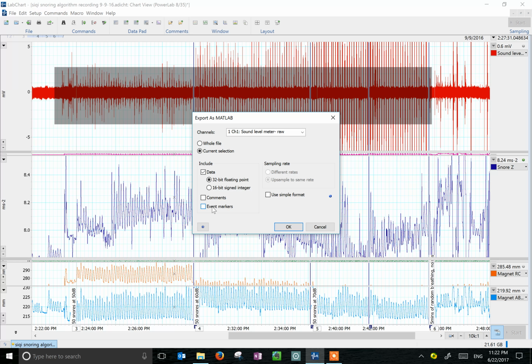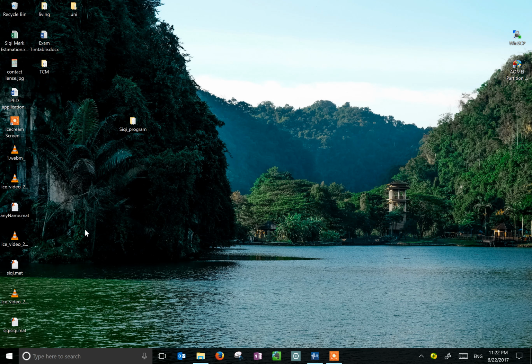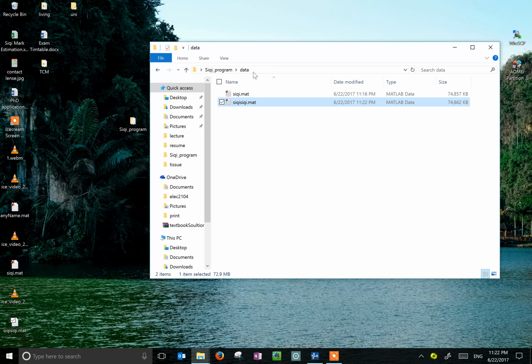We don't have any comments or event markers. Select current selection and 32-bit floating point data and click OK. So the program is included in this Siki.program folder. So we copy the Siki.mat into the data folder inside the Siki program folder, and there should be only one .mat file in this data folder.